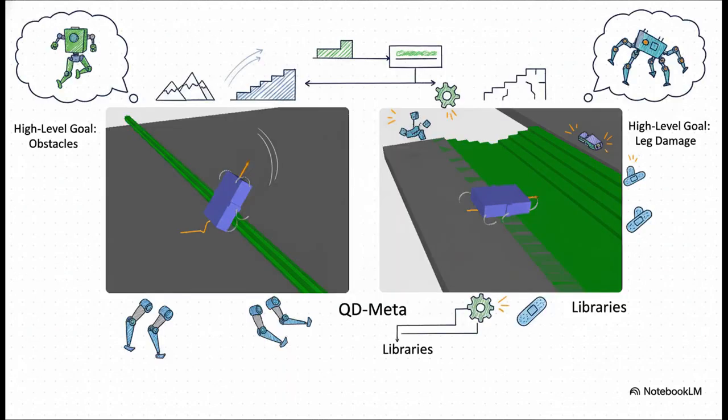But the robot tests were even more amazing. When the high-level goal was get good at handling obstacles, QD-Meta evolved a whole library full of these jumpy gaits perfect for climbing over stuff. But when they changed the goal to get good at handling leg damage, it created a totally different library, this time full of stable, even if they were a little wobbly, gaits. It automatically tailored the entire library of solutions to whatever the user needed it to be robust against.